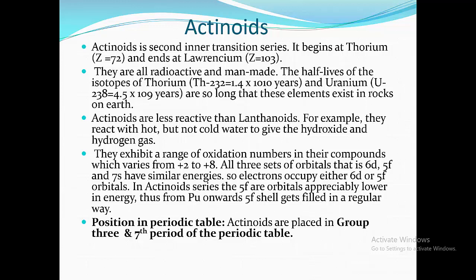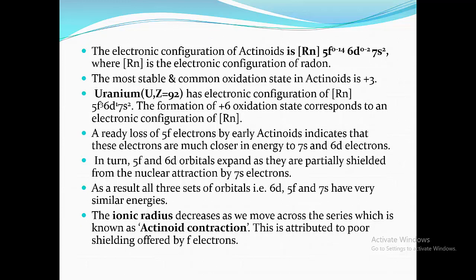Now, position in the periodic table. These actinoids are placed in group 3 and 7th period of the periodic table. The electronic configuration of actinoids is Rn 5f0 to 14, 6d0 to 2, 7s2, where Rn is the electronic configuration of radon. The most stable and common oxidation state in actinoids is +3.